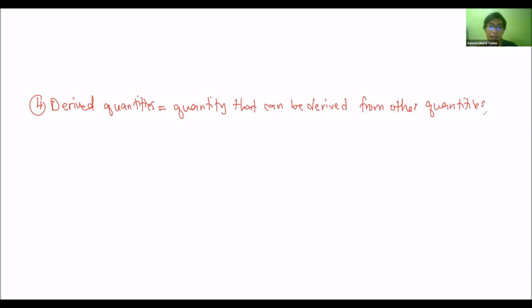How can we derive other quantities? We use addition, subtraction, multiplication, or division. But usually it's just multiplication and division, which give compound units.